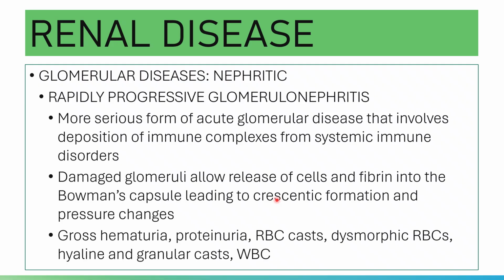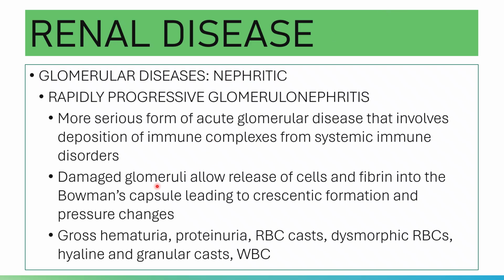This immune complex deposition is a complication of another form of glomerulonephritis or a disorder in the immune system. Such disorders like SLE, systemic lupus erythematosus. That is the source of the immune complex: another form of glomerulonephritis or a disorder of the immune system like systemic lupus erythematosus accordingly.